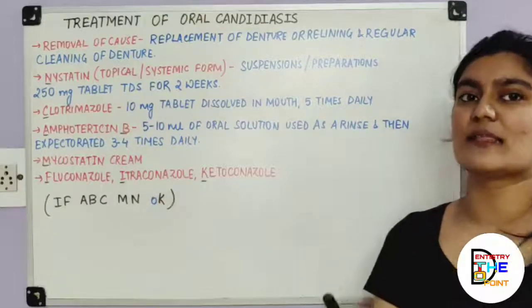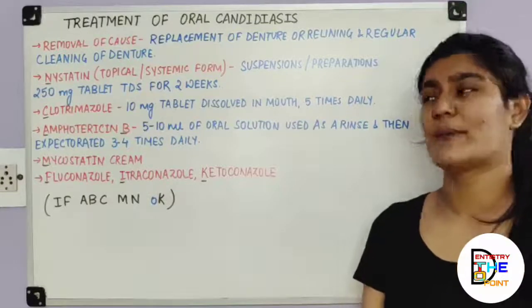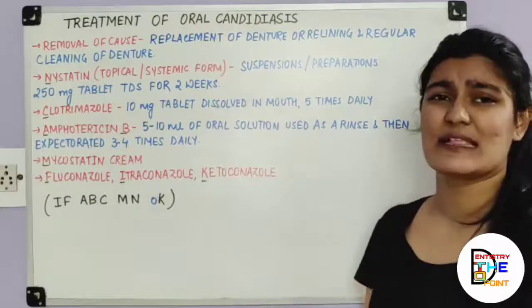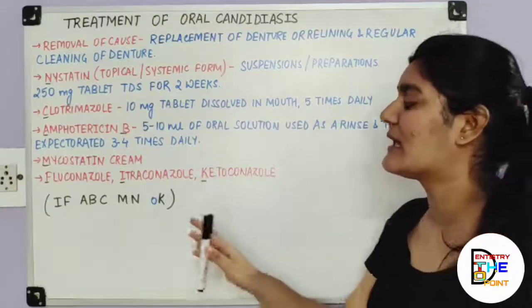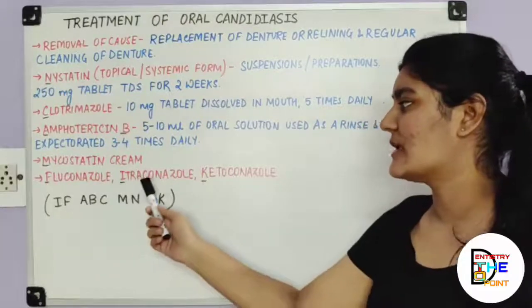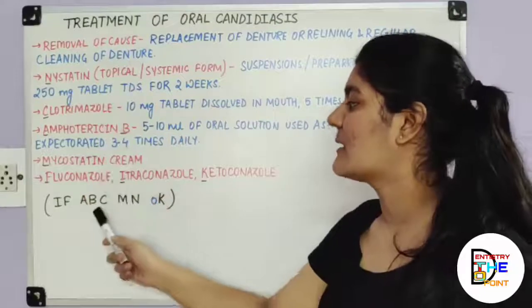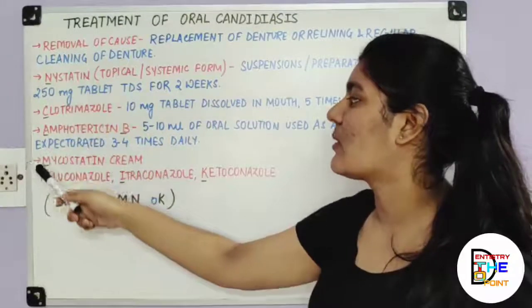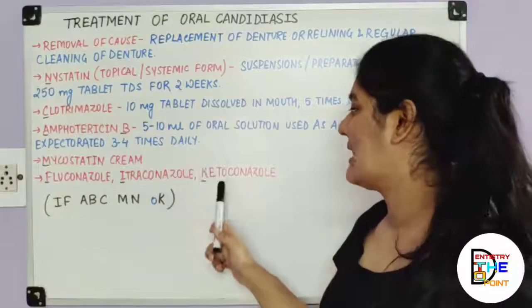As I told you, there is nothing important in the treatment because it's all about the antifungal agents. So here is a small trick, a lame trick I have devised to learn these, using the initials. Take I and F, that is itraconazole and fluconazole, then A and B of amphotericin B, then C of clotrimazole, then M and N of mycostatin and nystatin, and K of ketoconazole.